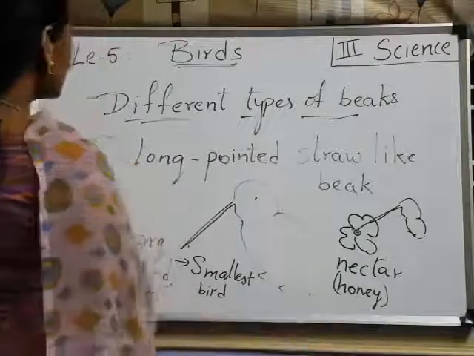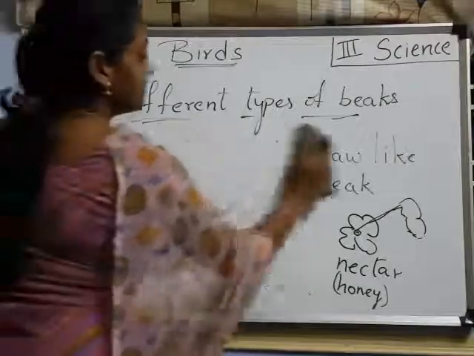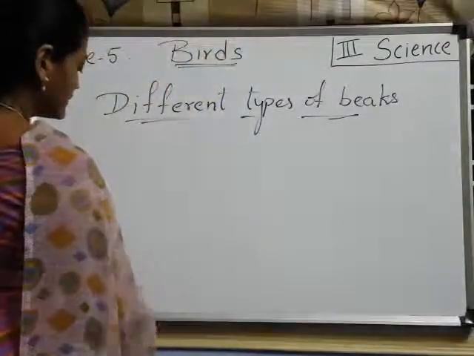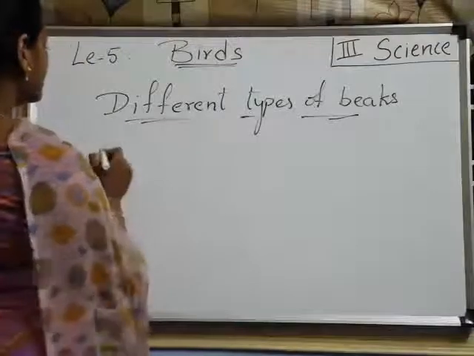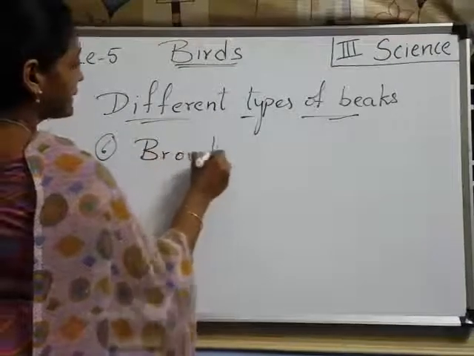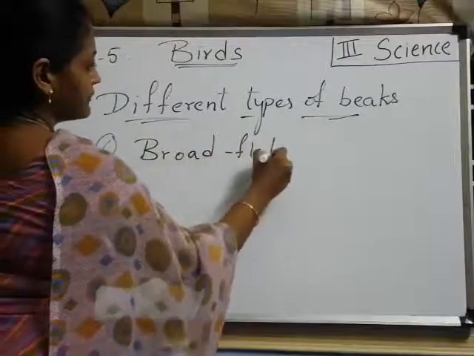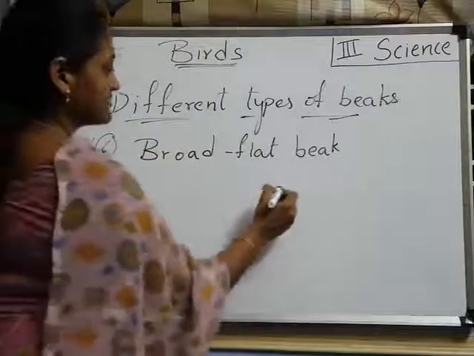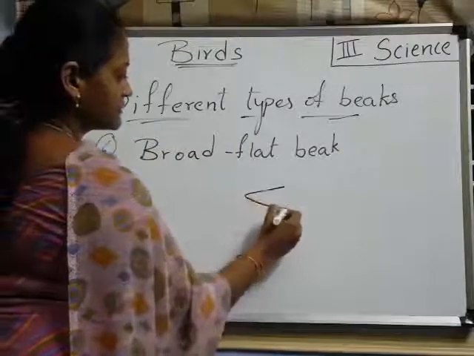Now, coming to the sixth type. The sixth type of beak is a broad and flat beak. Flat. Do you know, children, flat means like this. The beak is like this.